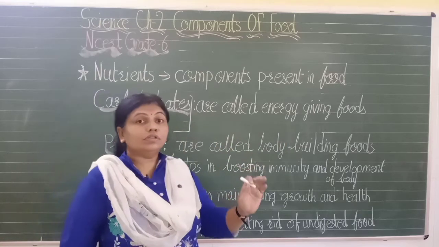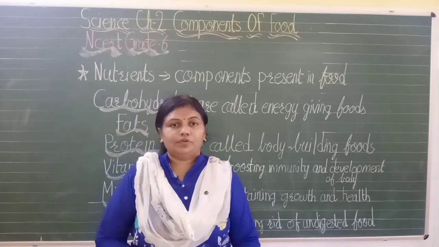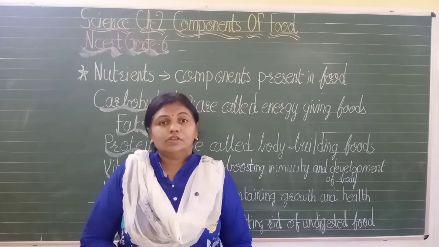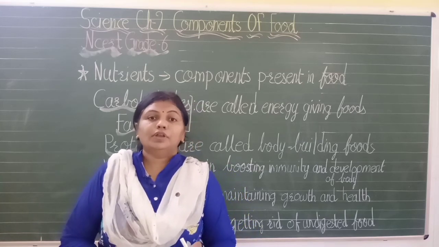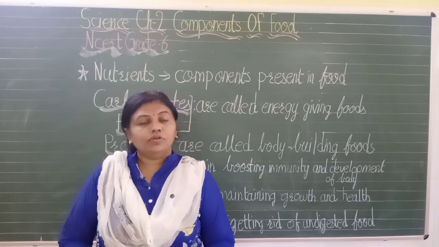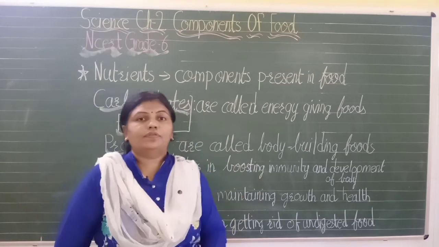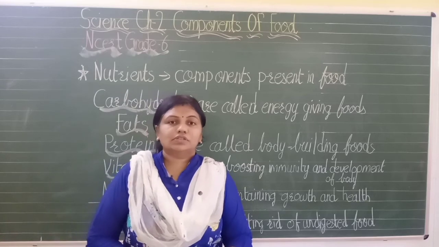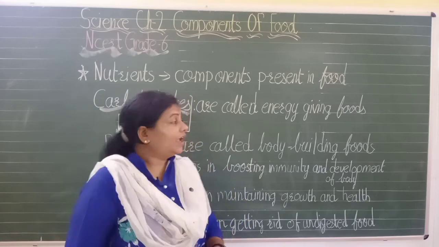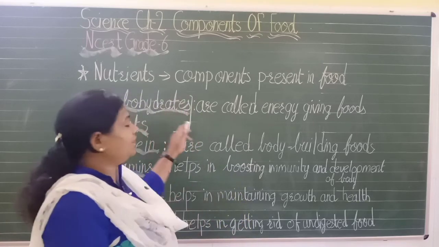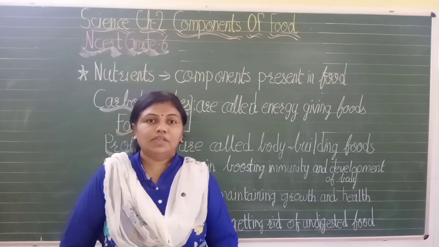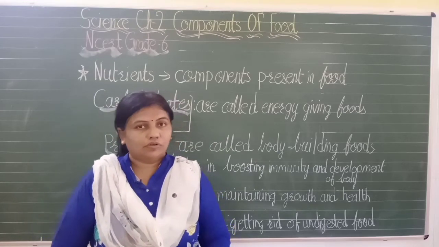Fats give almost double the energy compared to carbohydrates. And carbohydrates we mostly get from what? Yes, mostly cereals. And fat we get from butter, ghee, cheese and so on.